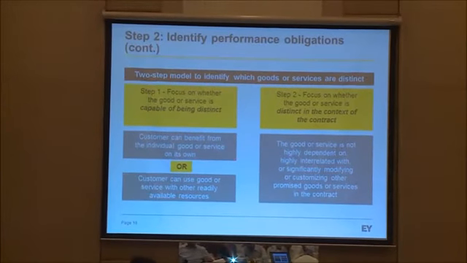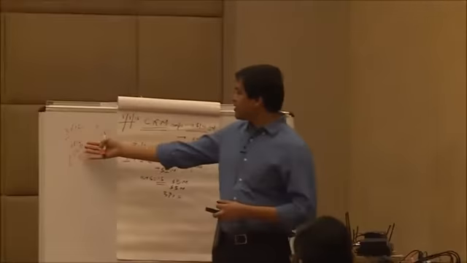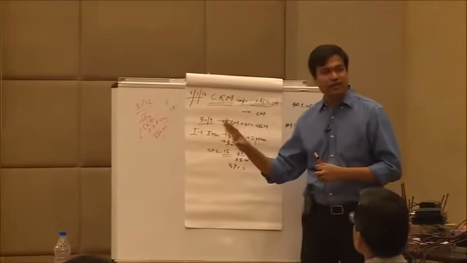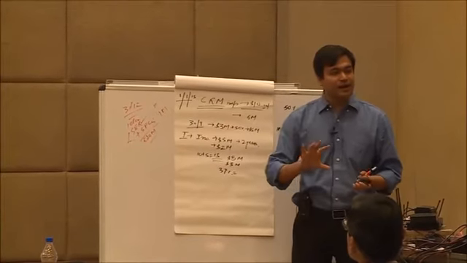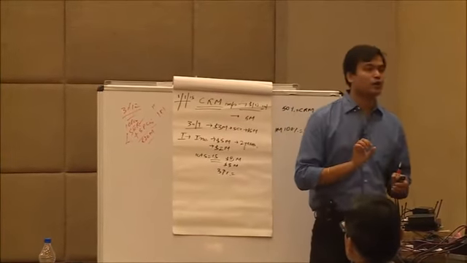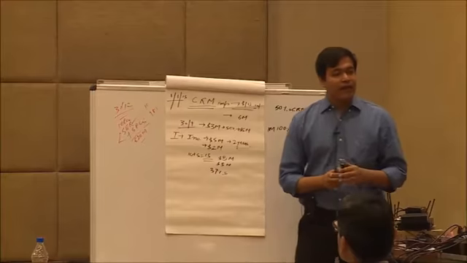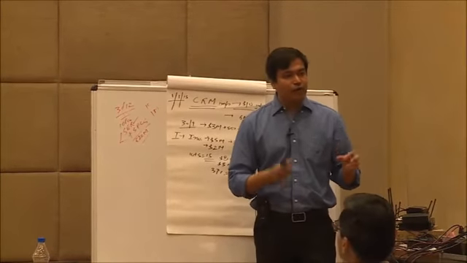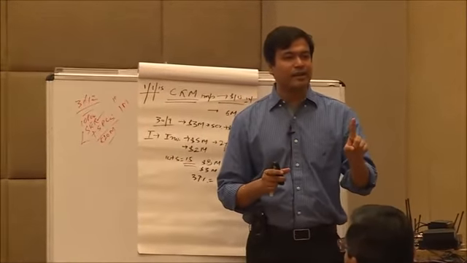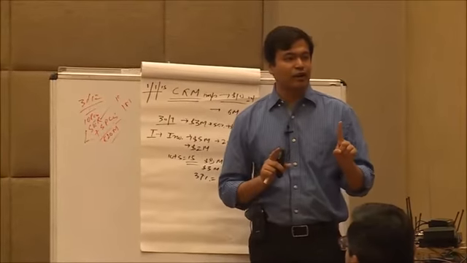Let's take an example of server plus implementation. Whether these are two performance obligations, to check that I will have to see whether the customer can benefit of the server on its own, and whether the customer can benefit out of the implementation on its own. If the customer can benefit out of both of these activities, then it will become distinct. Then criteria 1 will be fulfilled.